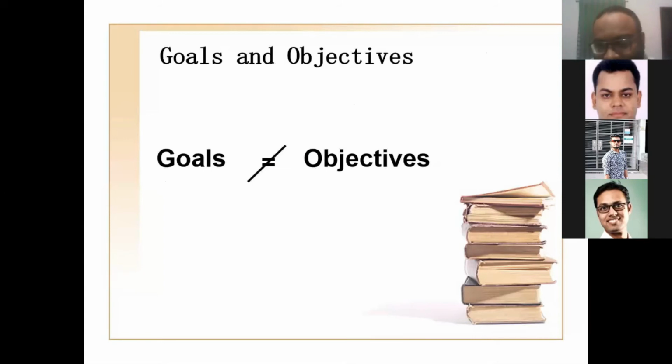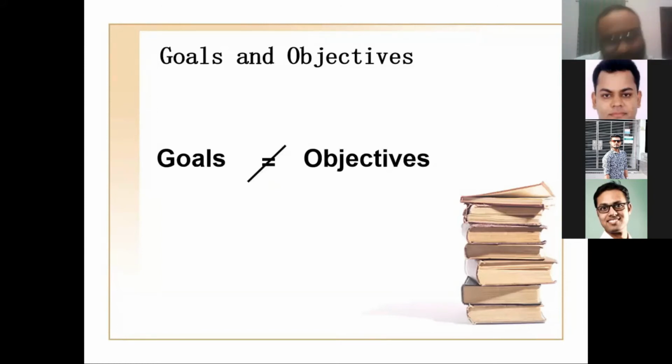Aim, goal, and objectives. To achieve one aim, you have to go through some goals. To achieve each goal, you have to go through some objectives. For example, when we used to study in school, we always wrote one essay, right? Aim in life.